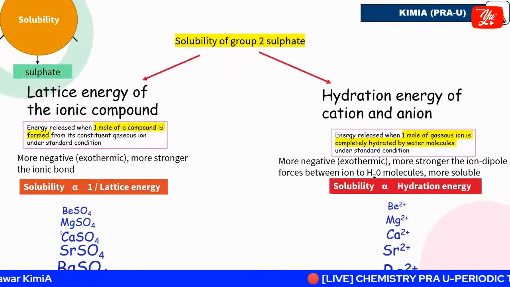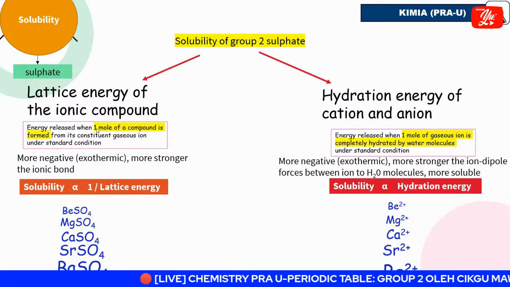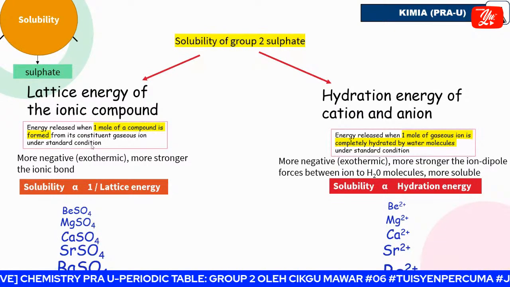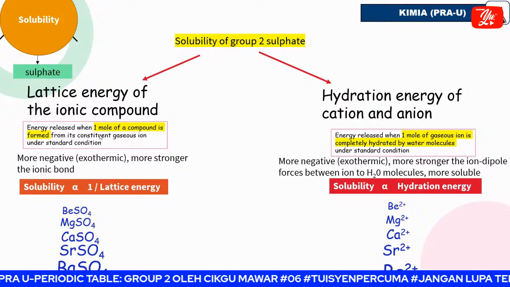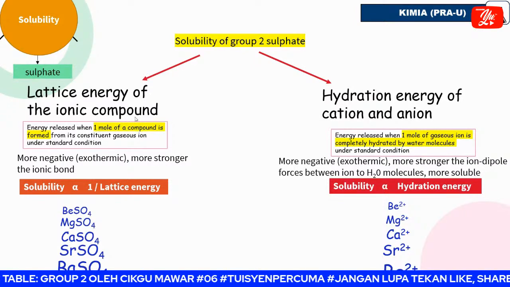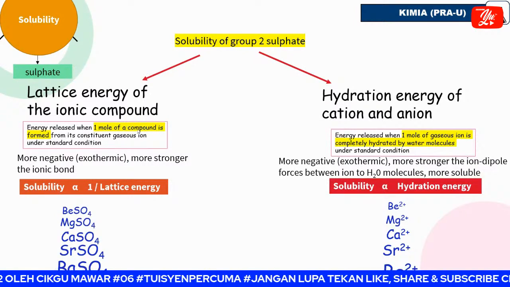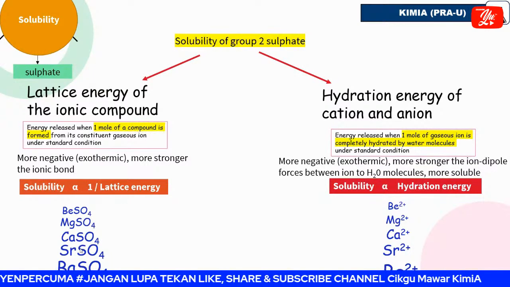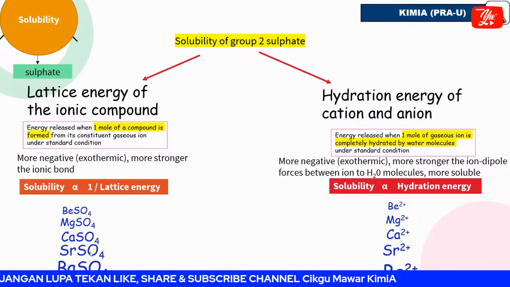Lattice. Okay, what is the meaning of lattice? You already learned in chapter 1. Energy released when 1 mole of compound is formed from its constituent gaseous ions, under standard conditions. The keyword is 1 mole of compound is formed. So when we talk about lattice energy, we refer to the compound. Remember, it must have both anion and cation.